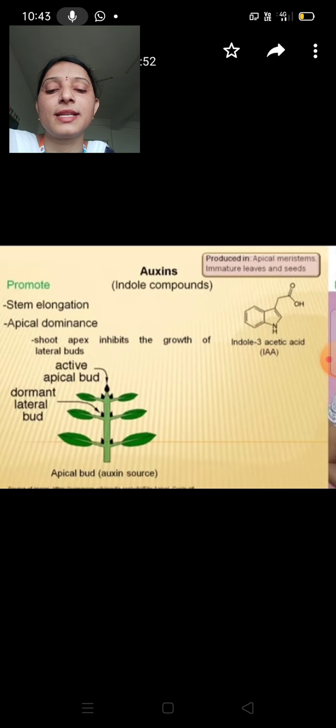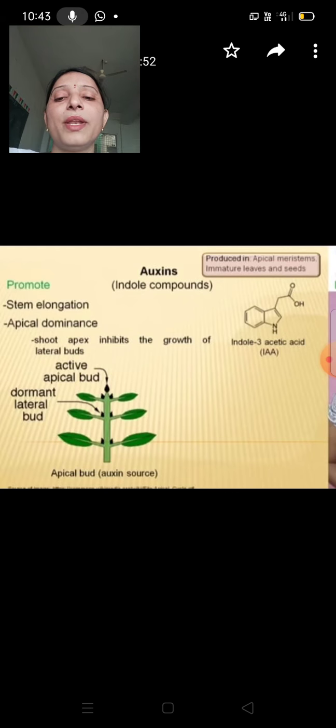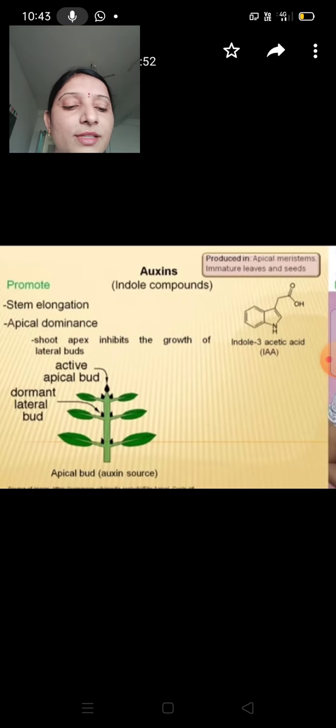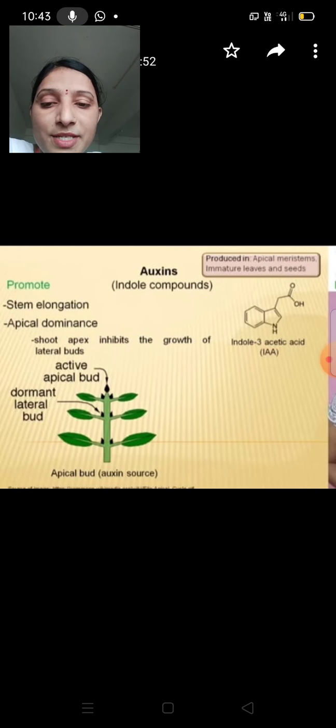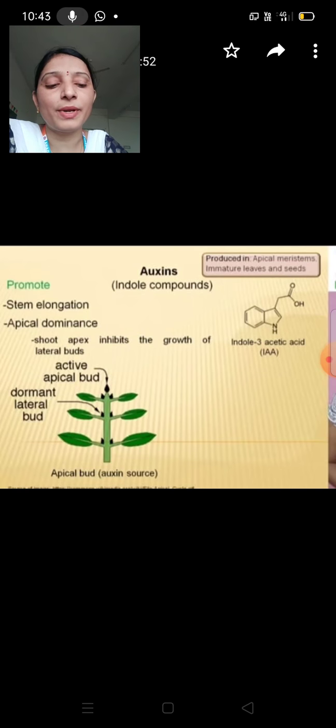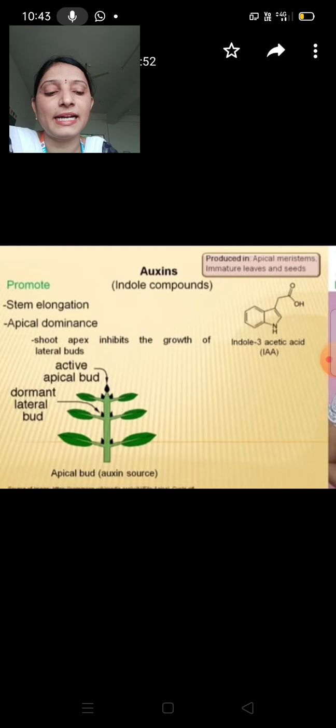Auxins also promote apical dominance. See this picture, apical dominance. Apical dominance across the shoot apex inhibits the growth of lateral buds, so that the plant grows vertically. This kind of growth helps the plant get more light to conduct photosynthesis.